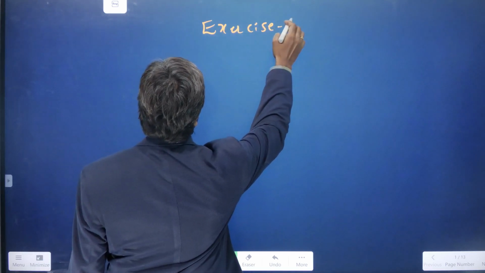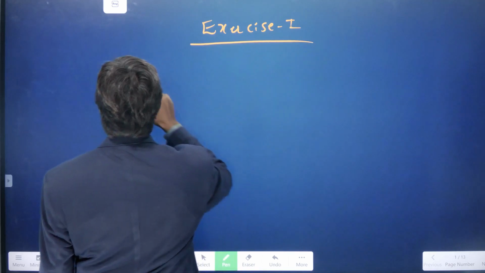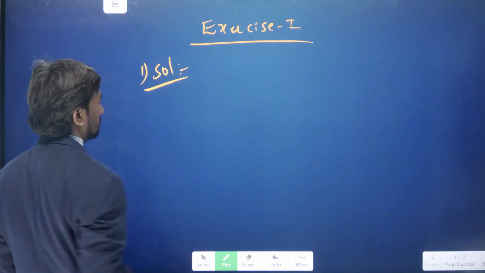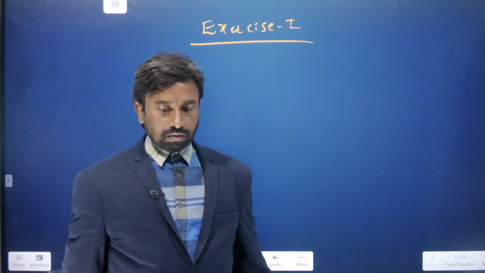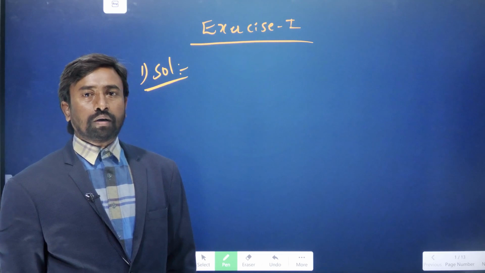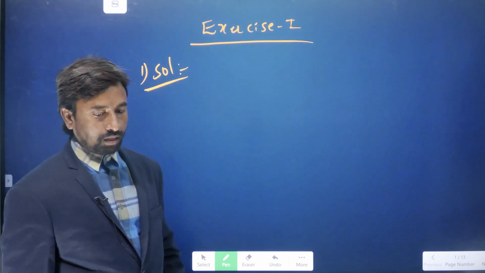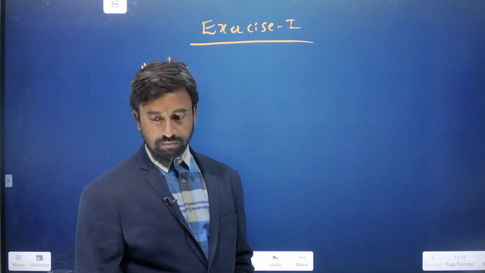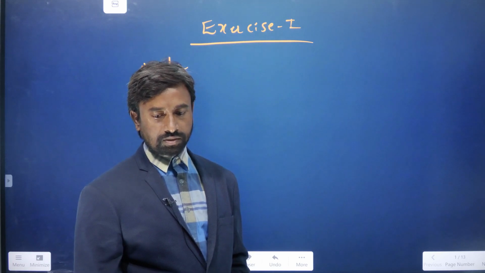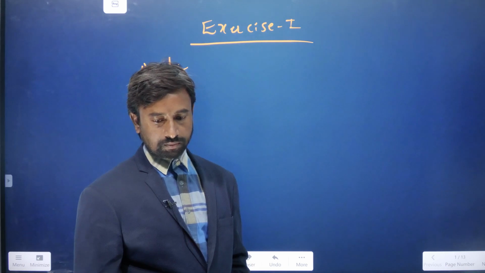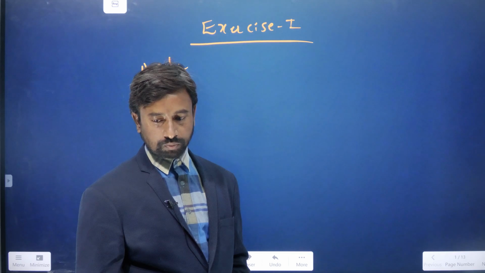Exercise 1, first problem. Two copper circular discs. We know the moment of inertia of a circular disc about its own axis, that is MR square by 2. So for a uniform circular disc, it is MR square by 2.